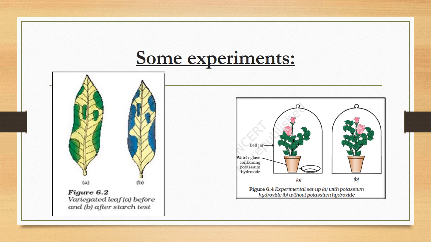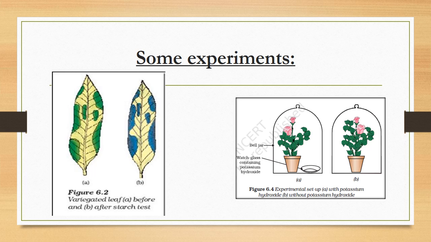Okay, now what we do, we take two pots of similar size, with similar plants. We put a glass jar over each so that no outer air will come inside. Only the air inside the jar will be available for those plants. Two different jars, two different plants. In one jar, put potassium hydroxide in a small tray.